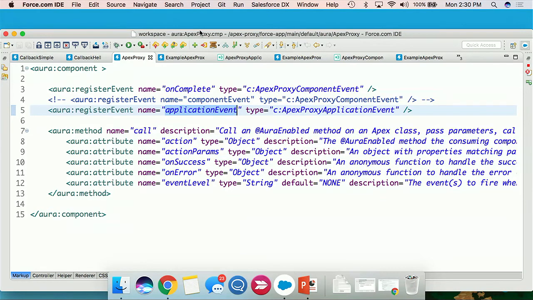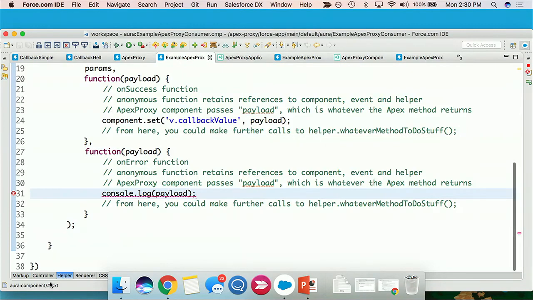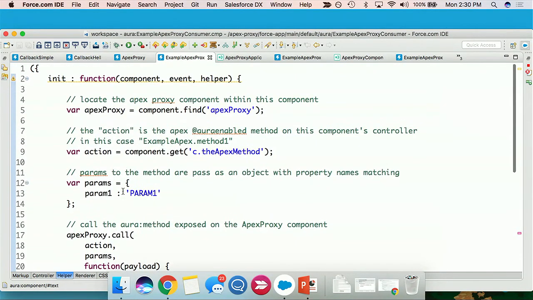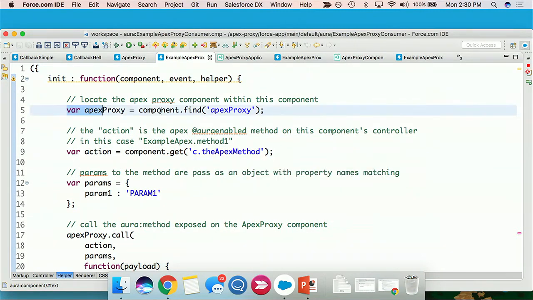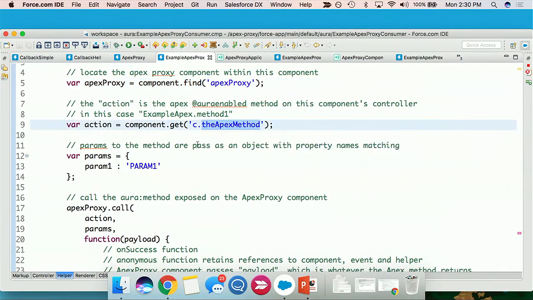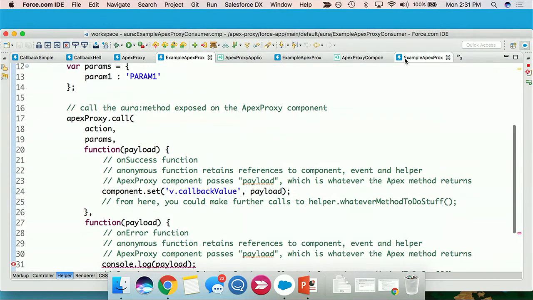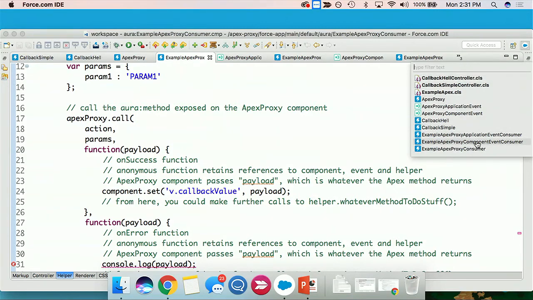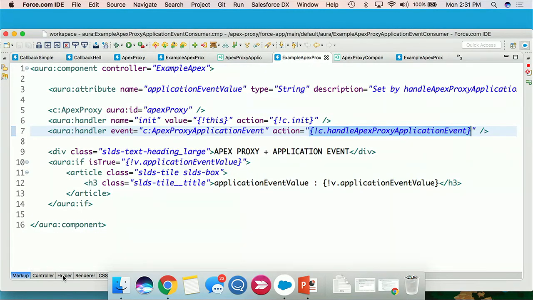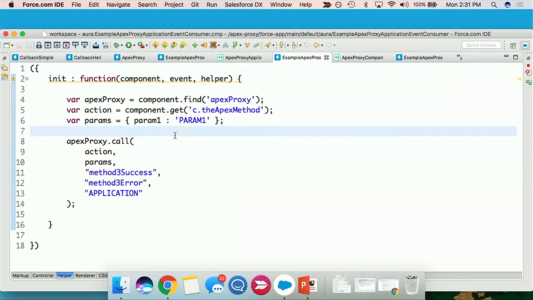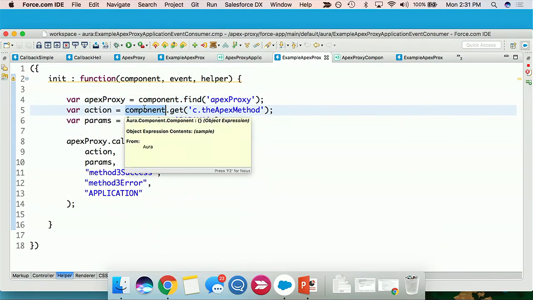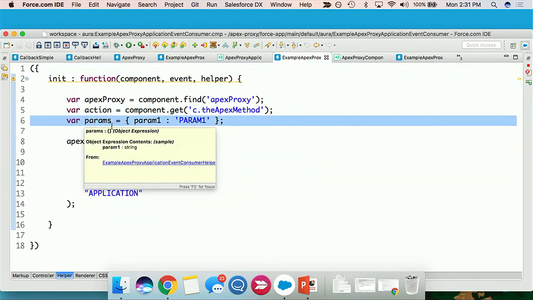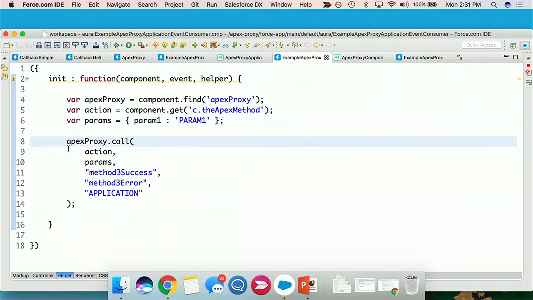Then back here in Apex proxy land, actually let me show you how we actually consume this. So here in my consumer that's passing an application event, I'm finding that Apex proxy again. This looks like our last example. Finding the method. Oops, I'm so sorry, I was on the wrong screen here. Here we go. That looks better. Okay, shortened version. Find my Apex proxy component, find the action I want to pass it, find the parameters I want to pass to it, then make my call.